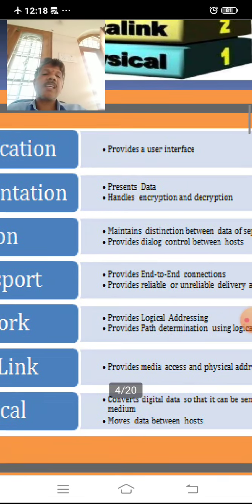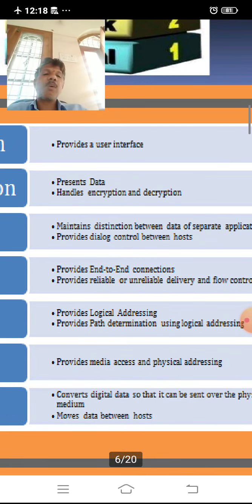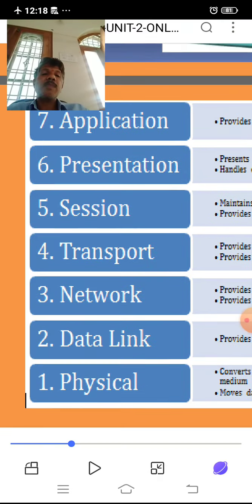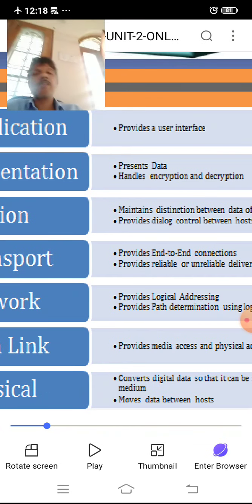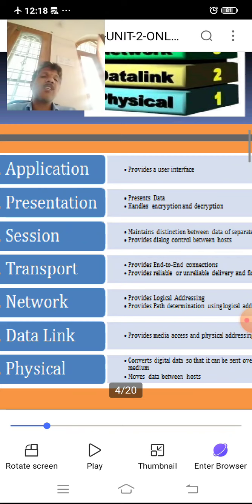Then the network layer provides logical addressing, and it provides path determination using logical addressing. So basically, what the network layer is doing is providing the logical address. With the help of the logical address only, the path can be established from one host to another host to transfer data.